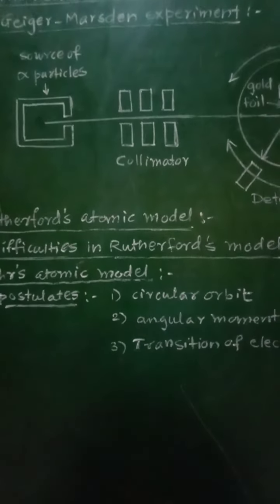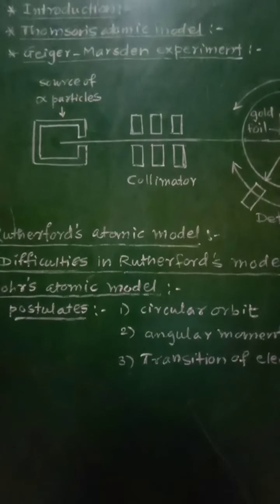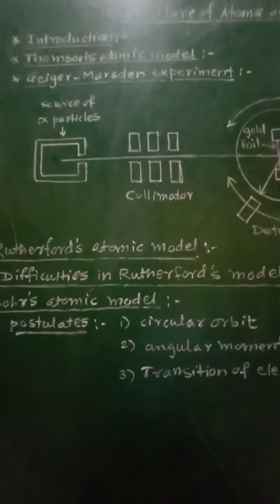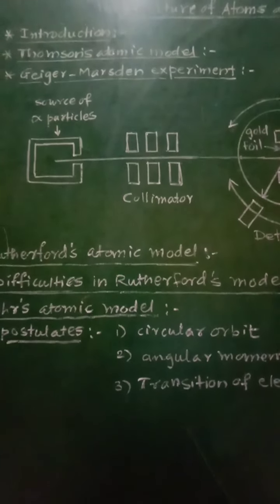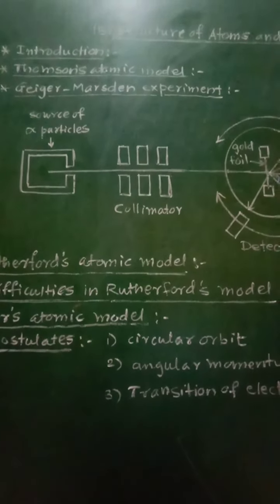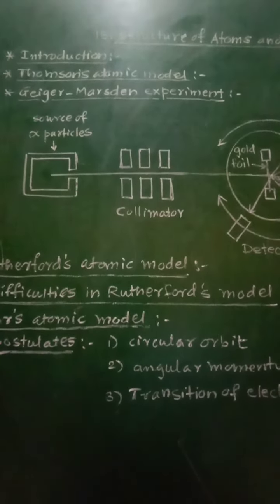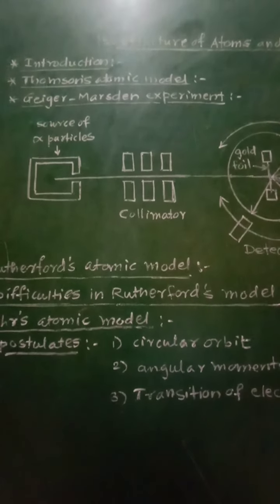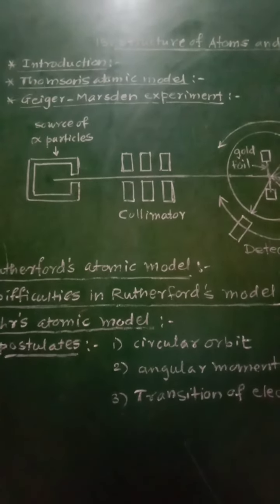If the revolution of the electron is stopped, then that electron will fall into the nucleus, and hence the atomic structure will collapse, and therefore this revolution of the electron around the nucleus is necessary.